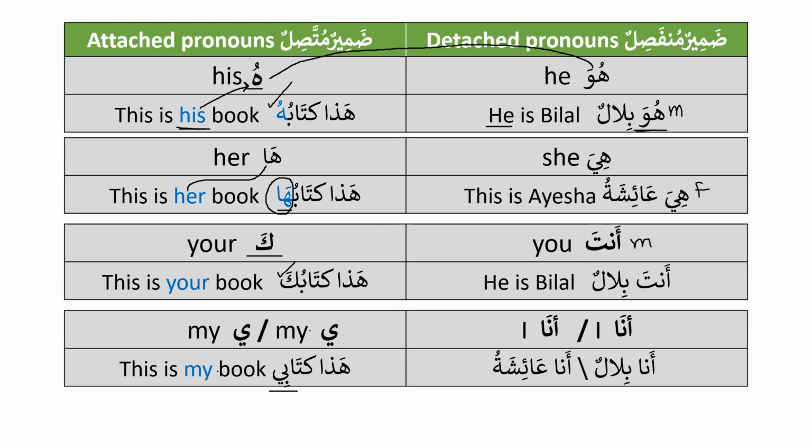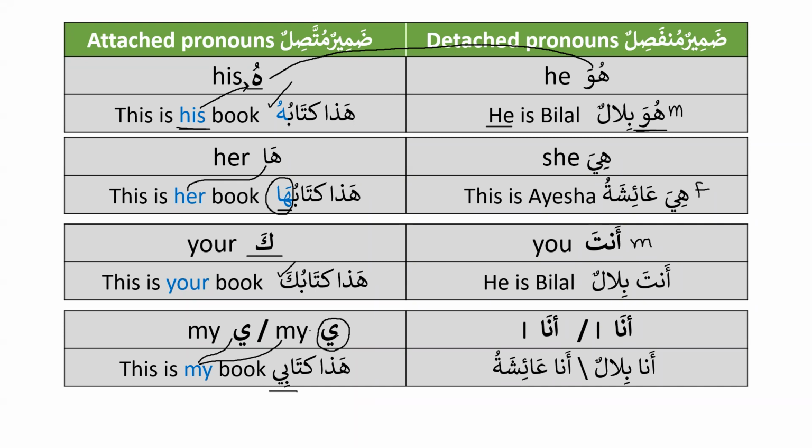This is my book. So is it for Bilal or is it for Aisha? When he or she says hadha kitabi, who is it used for? Is it used for Bilal or Aisha? Yeah, it is used for both. Excellent. So we say hadha kitabi.